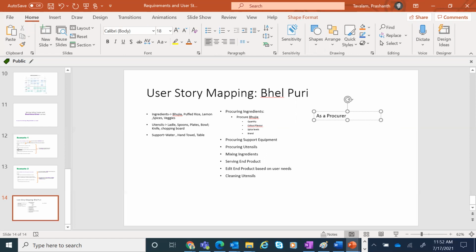You see, as a procurer, to purchase bhujia so that bhel puri can be prepared.